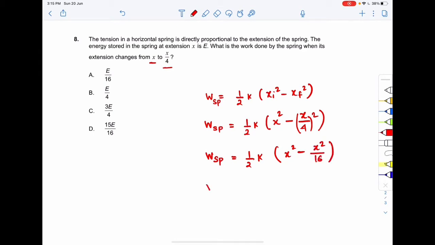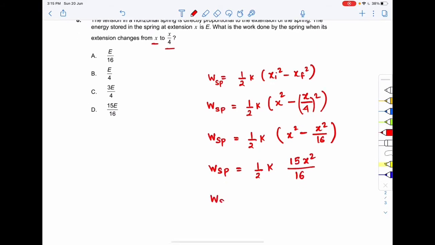So the work done by the spring will be equal to half k into x square minus x square by 16, which is half k into 15x square divided by 16. So the work done by the spring will be equal to half k x square into 15 by 16.